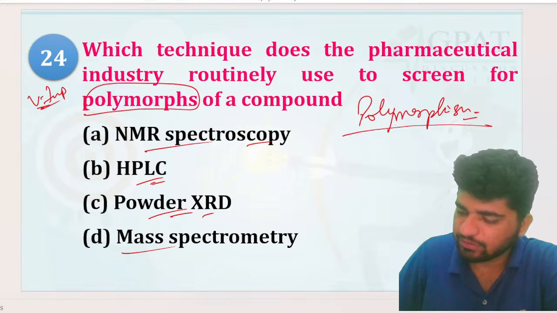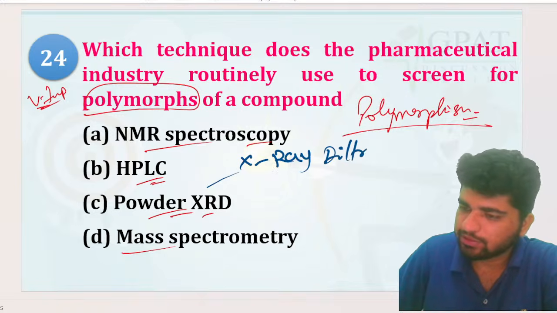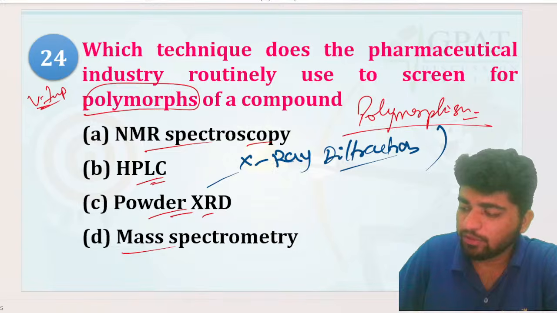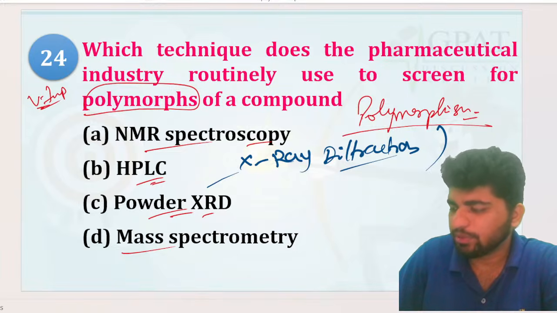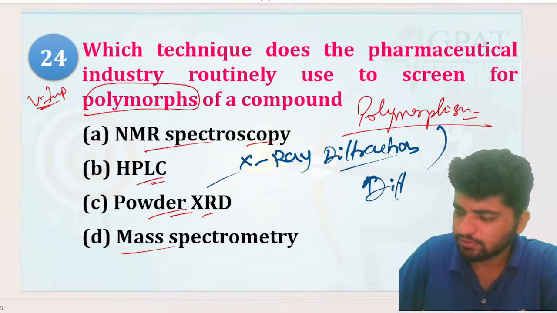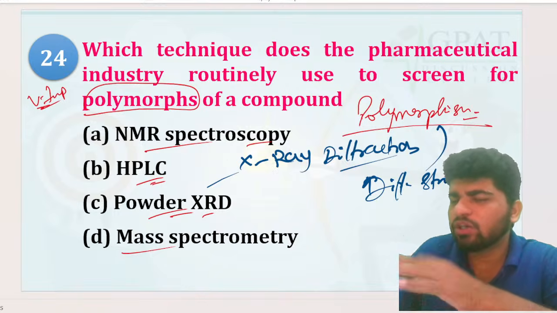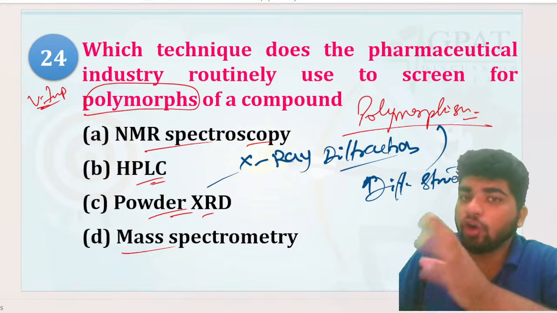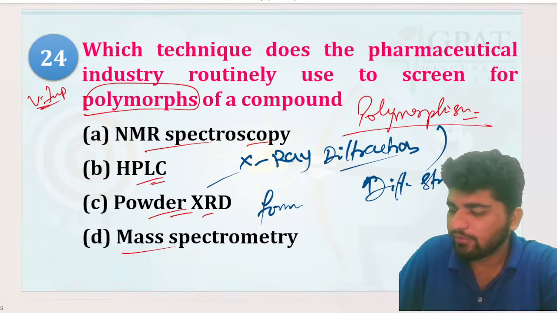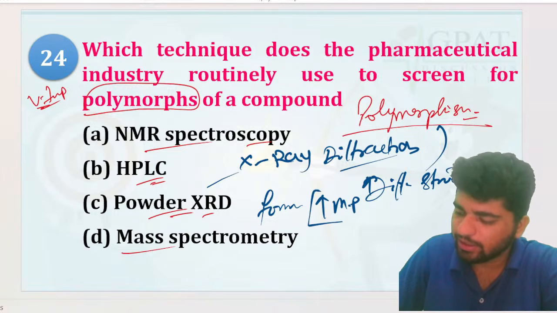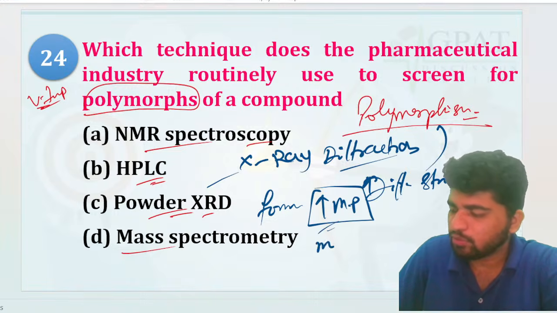X-ray diffraction, right? If you remember. चल जा भाई मेरे. That's your X-ray diffraction. Now, polymorphism is what? Different structures, whichever compound, whichever of the forms have the highest melting point, that is going to be the most stable, right?